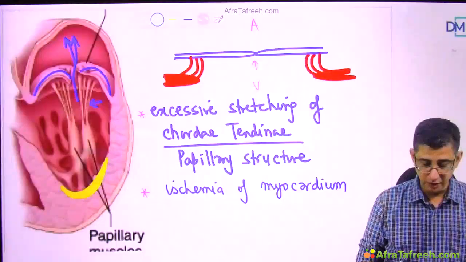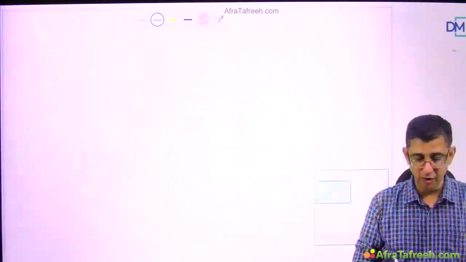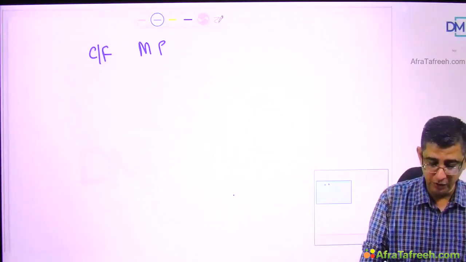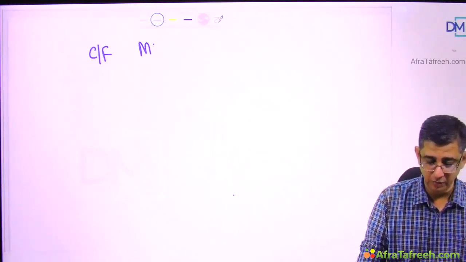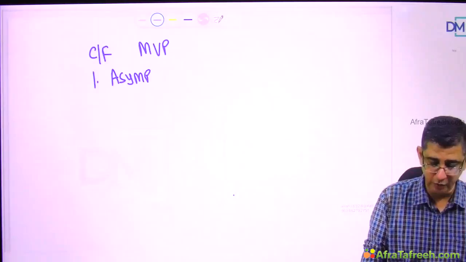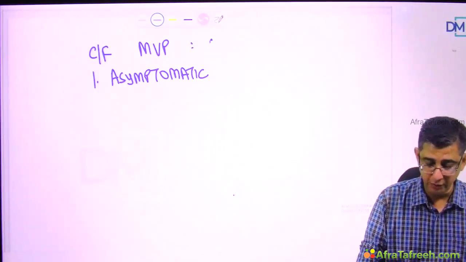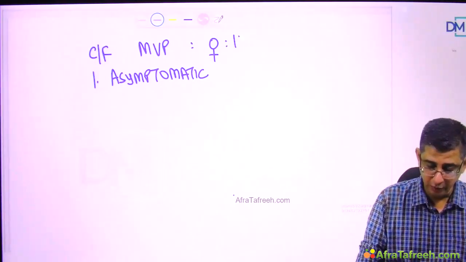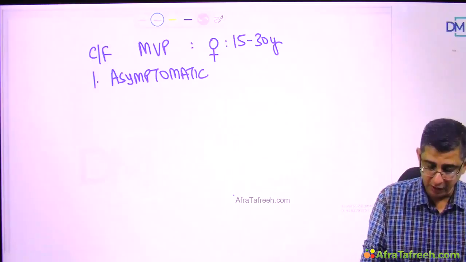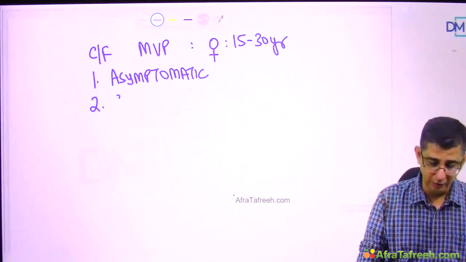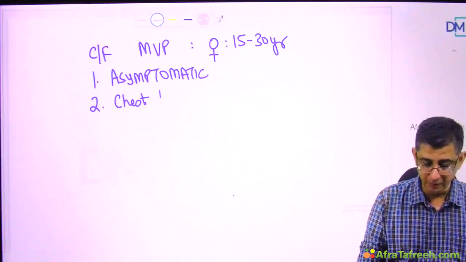Let us now look at the clinical features that would be encountered in mitral valve prolapse. If the MCQ simply says what is the most common symptom or the most common presentation, then it is asymptomatic, because it takes some time to develop. Most of the time the gender will be female, age group will be between 15 to 30 years of age, and the next symptom that you will notice in the patient will be development of a substernal chest pain.